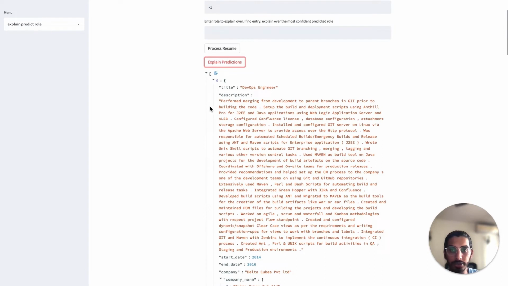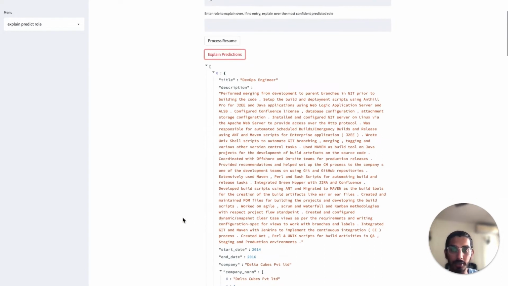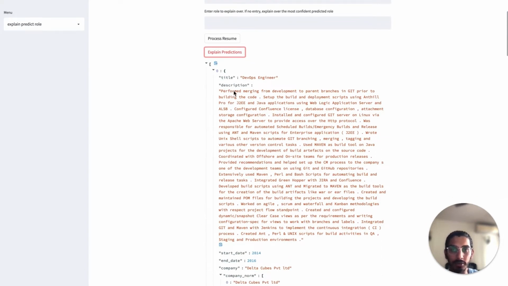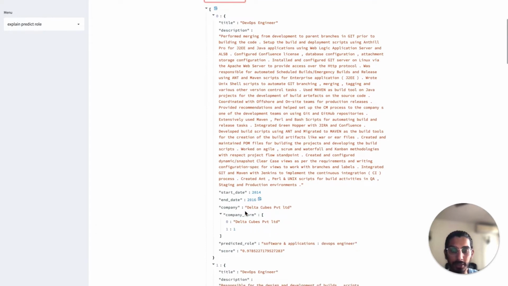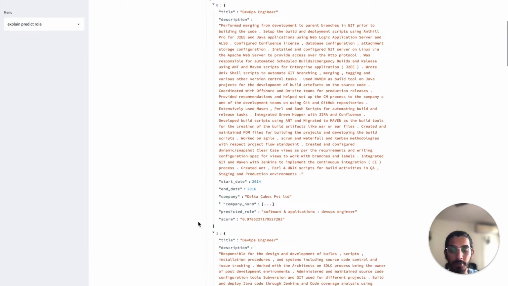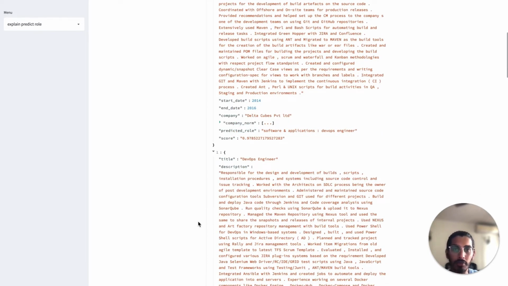And what you see is the information being extracted: the title, project description, start date, end date, the company, and the predicted role they belong to. All these details we have extracted and mapped using our career architecture ML engine.